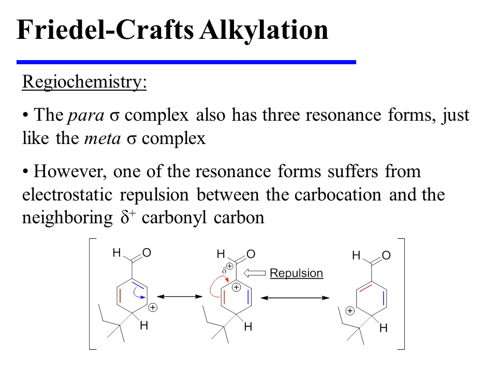However, one of these resonance forms suffers from electrostatic repulsion because the carbocation is placed on the carbon that is directly adjacent to the partially positive carbonyl carbon. This raises the energy of this particular sigma complex, making it unfavorable. Since the ortho sigma complex is electronically equivalent to the para sigma complex, we expect both the ortho and para pathways to be disfavored for this particular reaction.